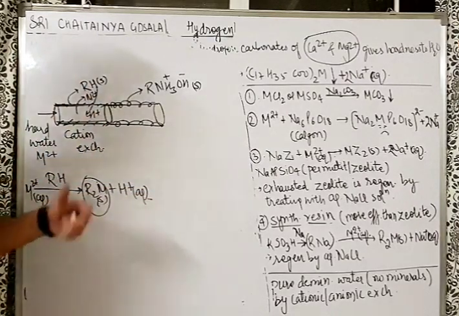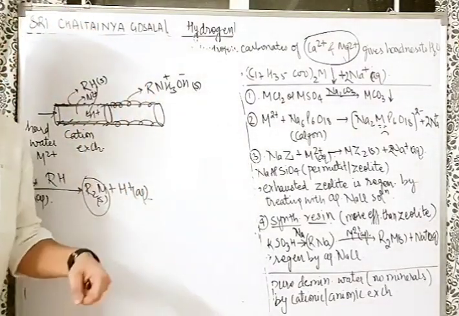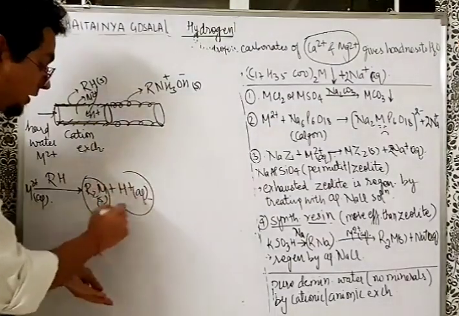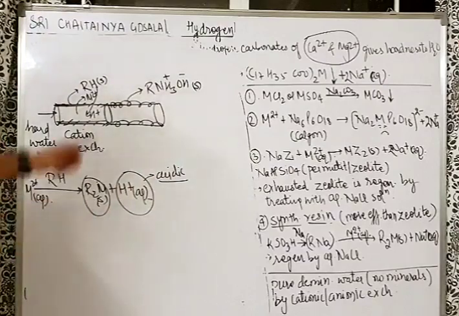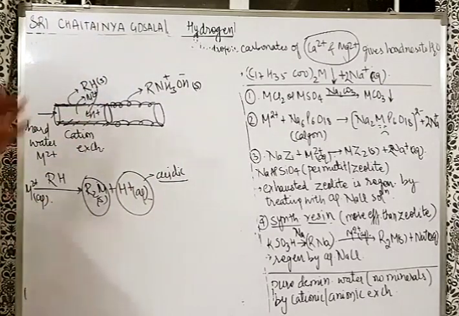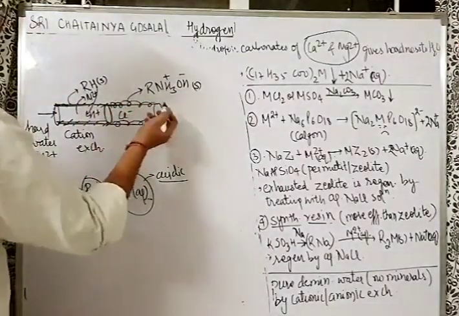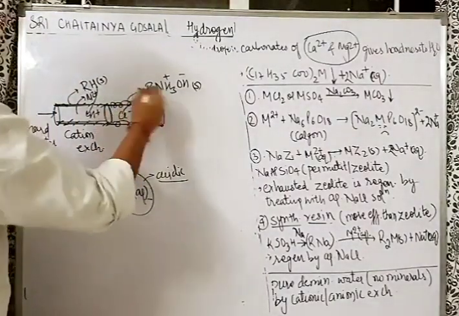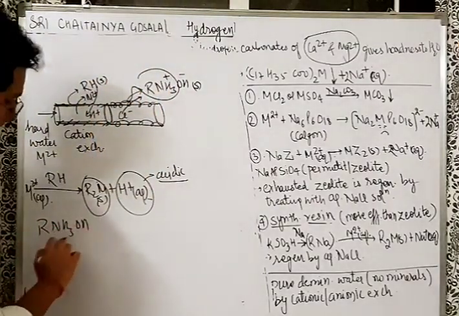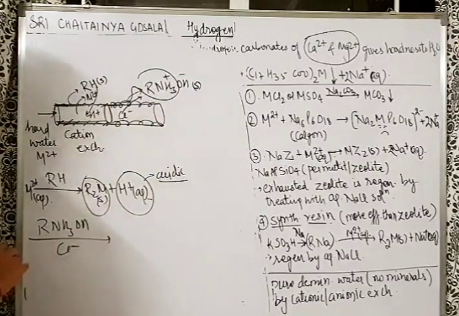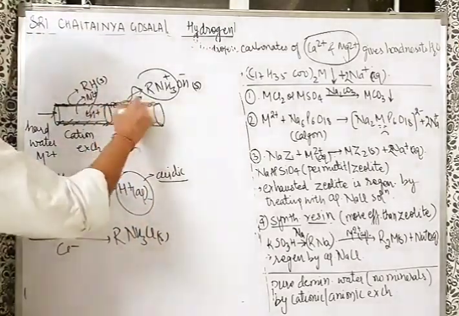So the question they ask is, when the hard water crosses the cation exchanger, what medium will the hard water have? Because H plus is going into the water, the water will be acidic. That's why we connect the anion exchanger also. So when we connect the anion exchanger, what will happen? The Cl minus or sulfate will go and react with the RNH3OH, forming RNH3Cl solid, depositing here.